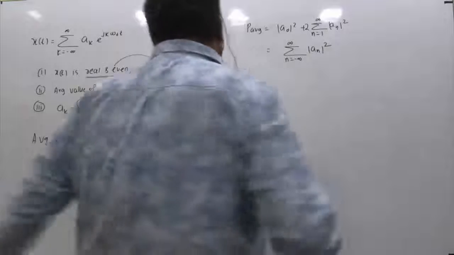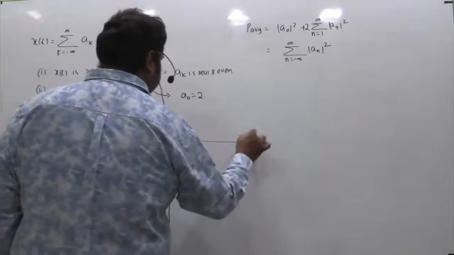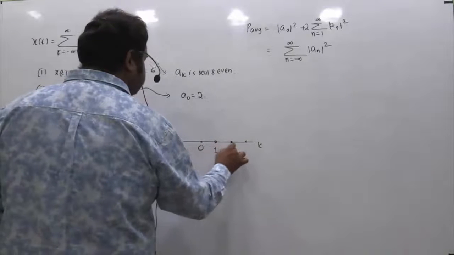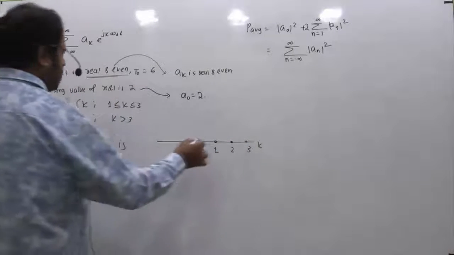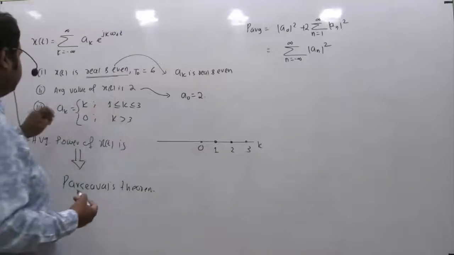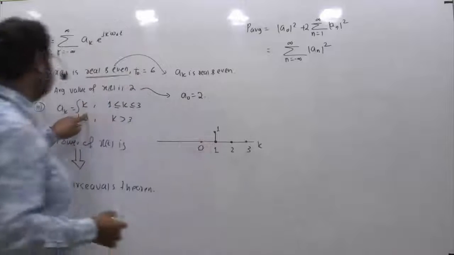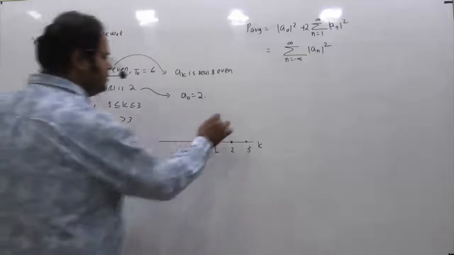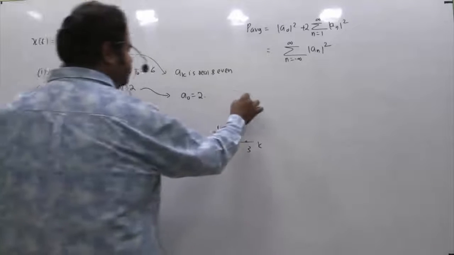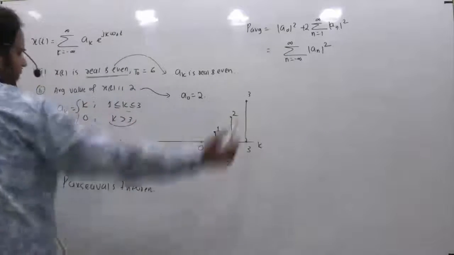So this a naught value is given as 2, and then they are telling us ak equals k for k equals 1 to 3. If I say this is the k axis, this is 1, this is 2, this is 3, and this is 0. If I try to plot the spectrum, at k equals 1, a1 is equal to 1. Then a2 is equal to 2. And a3 is equal to 3. Beyond this everything is 0, because for k greater than 3 it is 0. So beyond that I don't have to go.